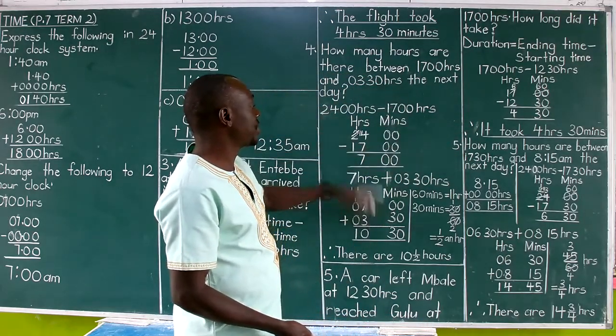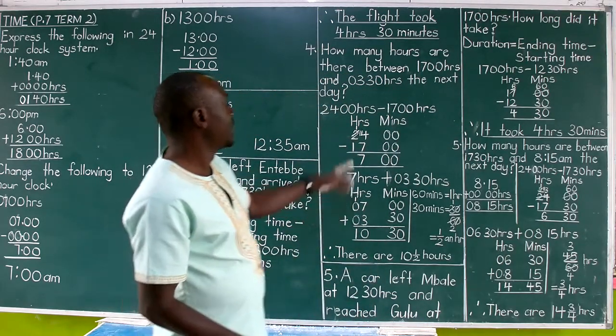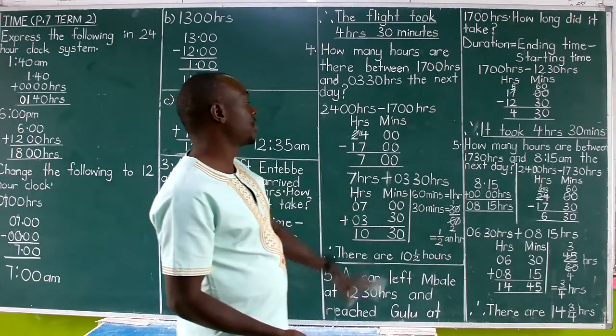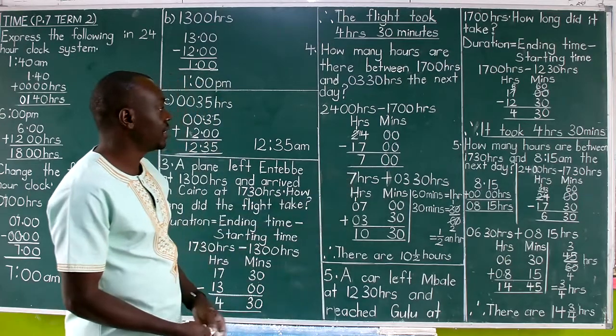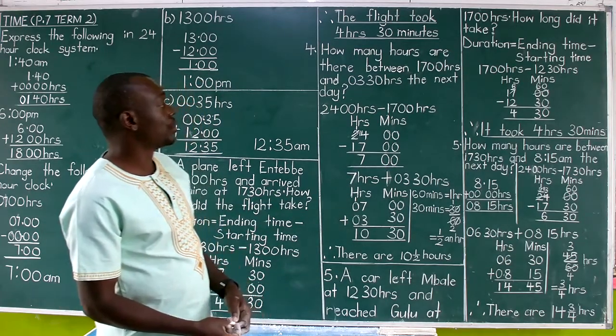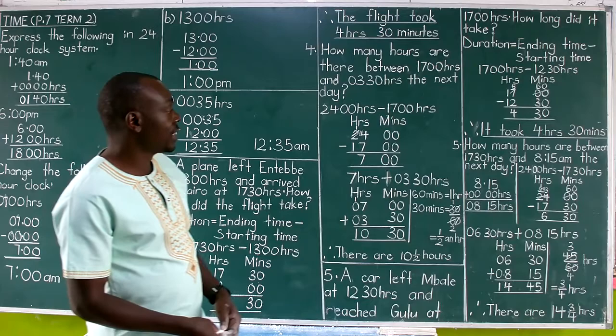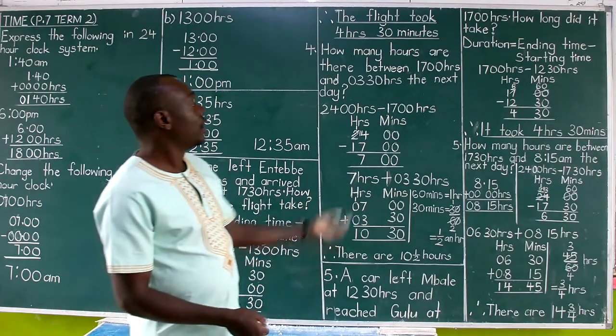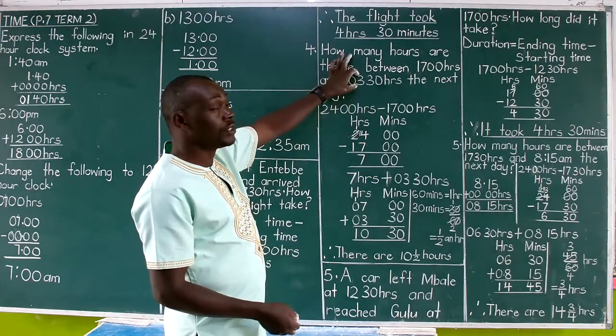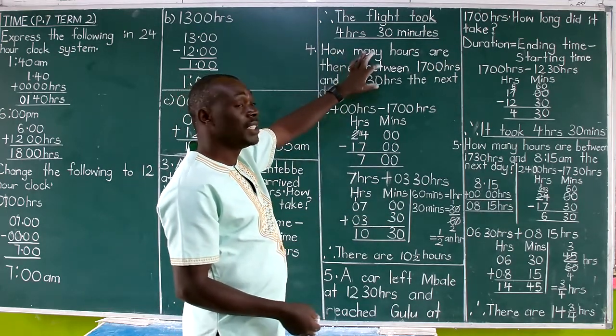Of course these zeros bring nothing. Then 24 minus 17, you get 7. So before that day closed, 7 hours had elapsed.